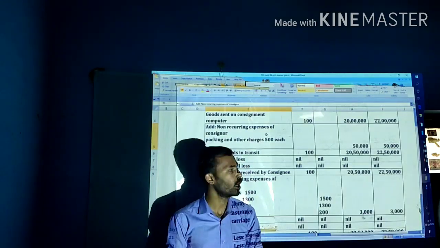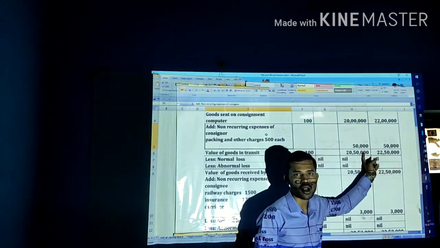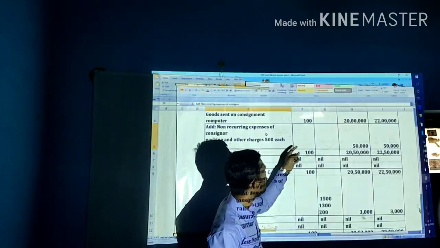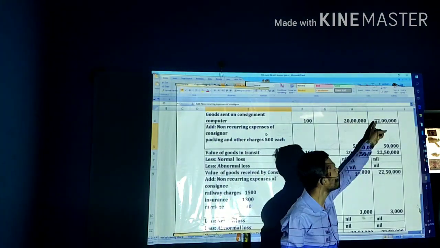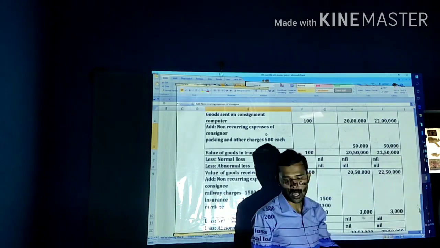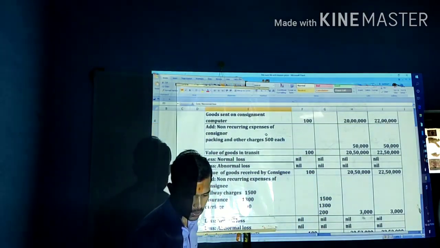Next one, that is the value of goods in transit. Why value? Here we are taking both columns, cost as well as invoice. So for 100 quantity, 20 lakh plus 50,000, 20 lakh 50,000, and 22 lakh plus 50,000, 22 lakh 50,000. That is the value of goods in transit.